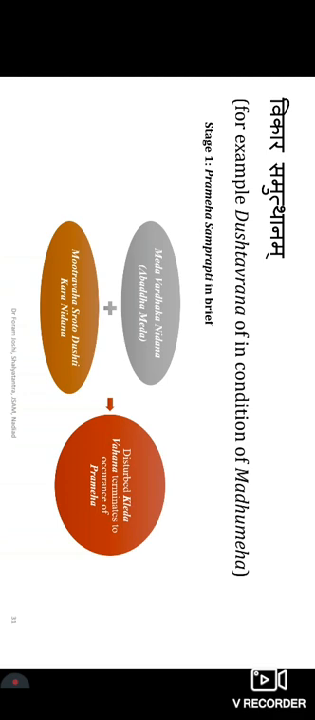For example, I have taken an example of a Dushtavrana in a condition of Madhumeha. What we understand is Madhumeha Janya Vrana, but Madhumeha Janya Vrana reference is not there in the classics. But how it can be understood, I try to explain. There is a Meda Vardhaka Nidana and Mutravaha Srotas Dushtikar Nidana; if both are consumed by the patient, particularly